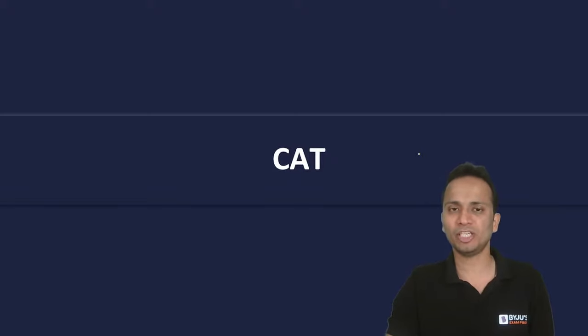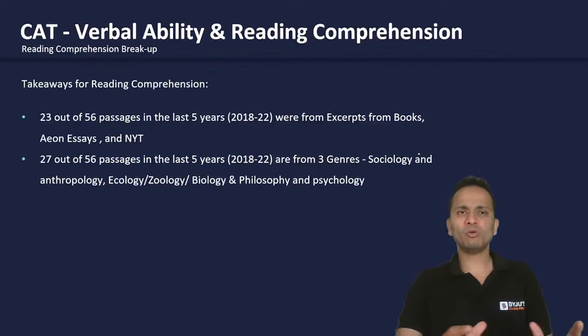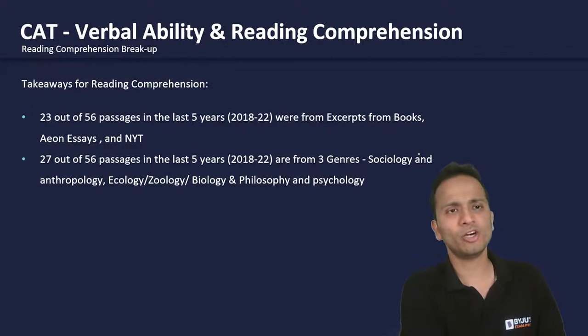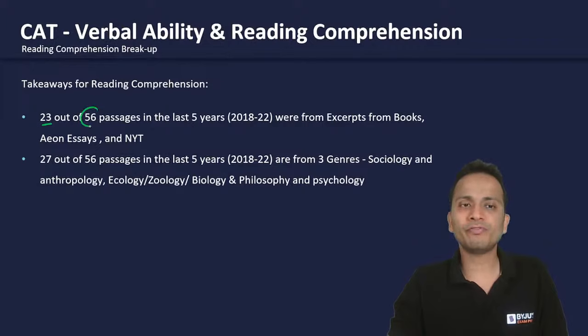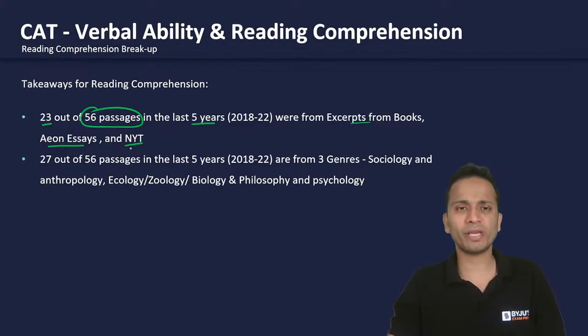First of all, CAT examination. Now, talking about the verbal ability and RC section, reading comprehension section. So these are some of the takeaways from the last 4 or 5 year papers of CAT examination. Number one, 23 out of the 56 passages that have come in the last 5 years were excerpts from the books, Aeon Essays and NYT. NYT, you know that.